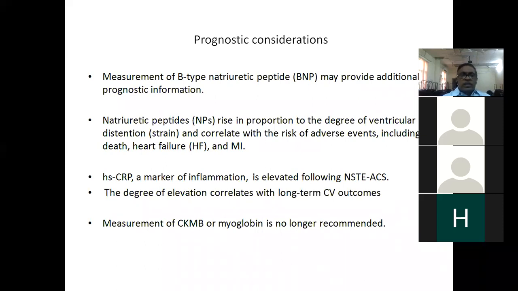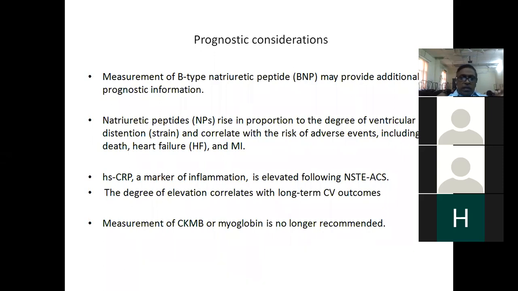Then what are the other factors? Measurement of B-type natriuretic peptide may provide additional prognostic information, because these natriuretic peptides rise in proportion to the degree of ventricular distension and strain. They correlate with the risk of adverse events, including death, heart failure, and MI. So BNP and NT-proBNP also have prognostic information. Whereas hsCRP is a marker of inflammation. It is also elevated in NSTEMI and ACS. The degree of elevation here also correlates with long-term cardiovascular outcomes.